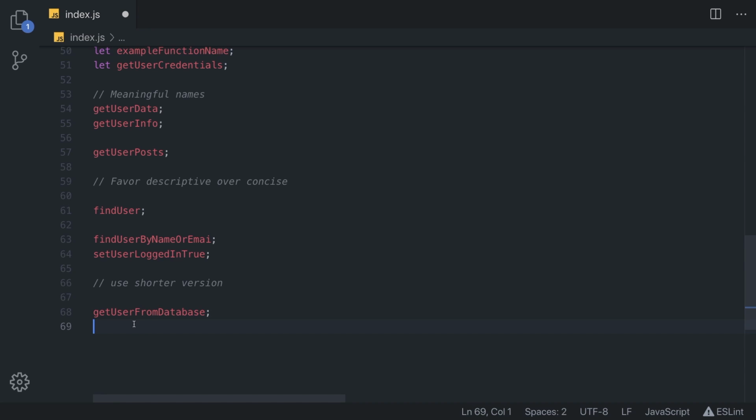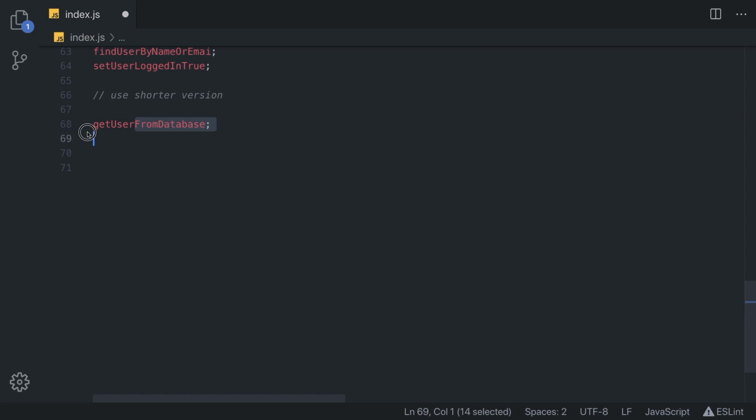The key question you should ask yourself is, does from database add any meaning to your program? The most likely answer is that it doesn't. We can assume that we are fetching the user from the database, and we can simply call our function get user. Simple as that.